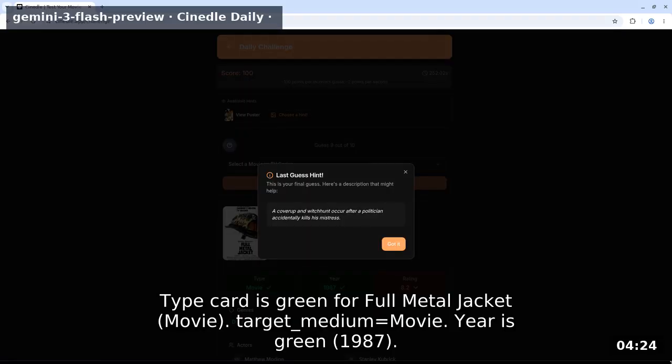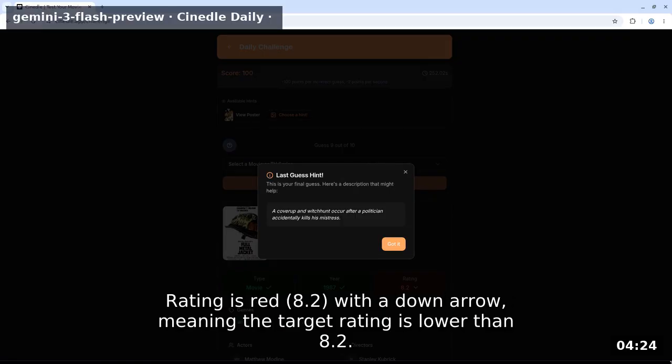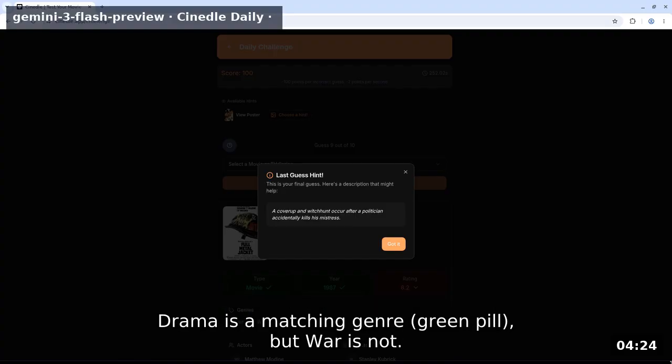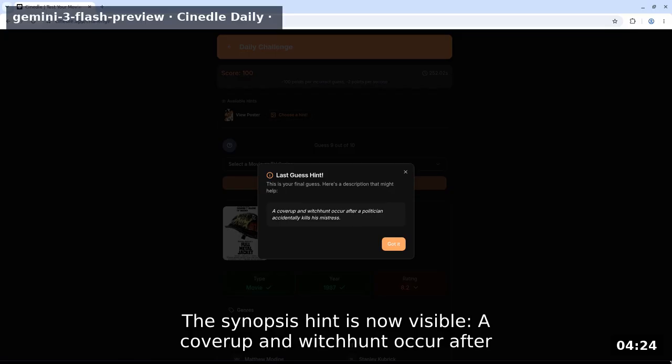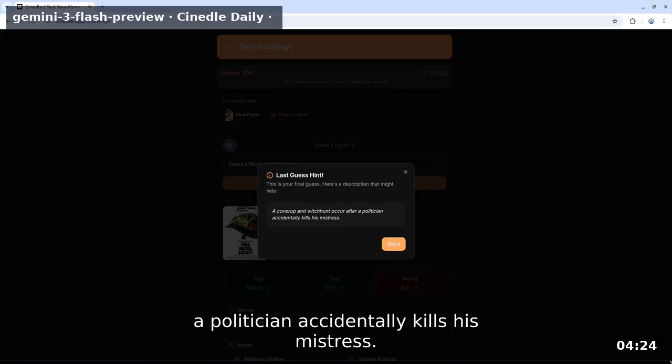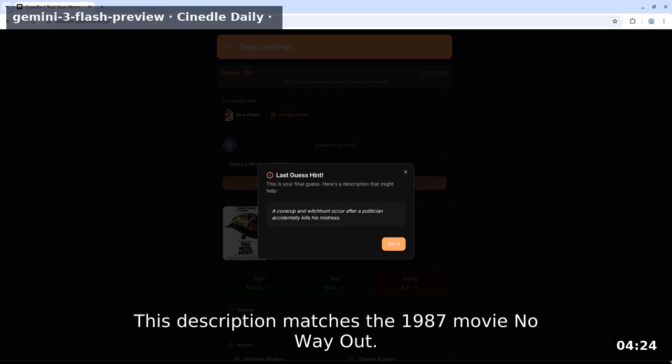Type card is green for Full Metal Jacket movie. Target medium equals movie. Year is green 1987. Rating is red 8.2 with a down arrow, meaning the target rating is lower than 8.2. Drama is a matching genre green pill, but war is not. The synopsis hint is now visible. A cover-up and witch hunt occur after a politician accidentally kills his mistress. This description matches the 1987 movie No Way Out.